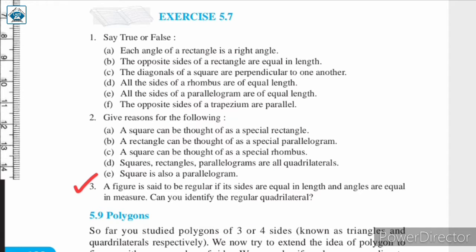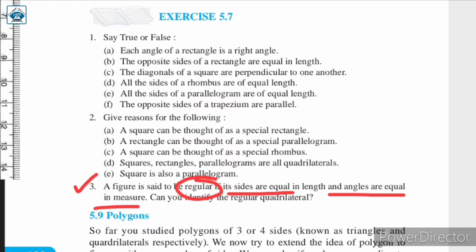Question number 3. A figure is said to be regular if its sides are equal in length and angles are equal in measure. Can you identify the regular quadrilateral? यहाँ पे we are said that a figure is said to be regular. क्या बोलेंगे? Regular. कब बोलेंगे? अगर इसके सारे sides equal in length हैं and all angles are equal in measure. So we have to identify a regular quadrilateral.